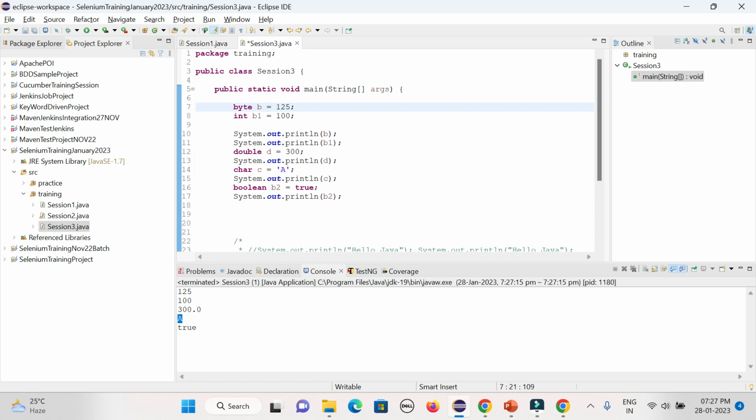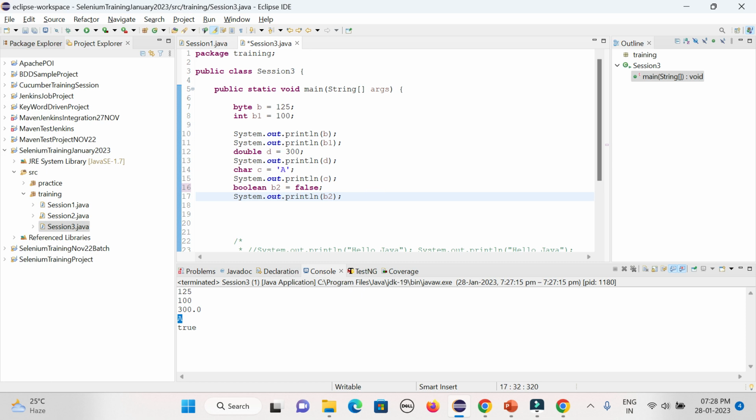Okay. Similarly, if you give boolean, it will take only true or false. But if you give true one, it will not work. Again, it will throw the error: true one cannot be resolved to a variable. So true or false, it will only take the boolean part.